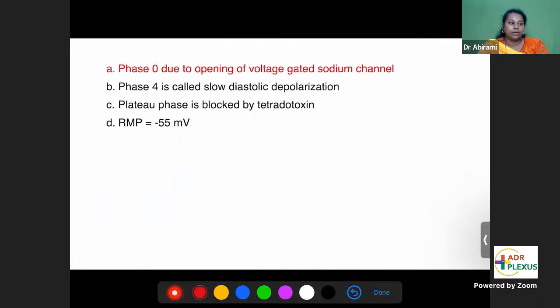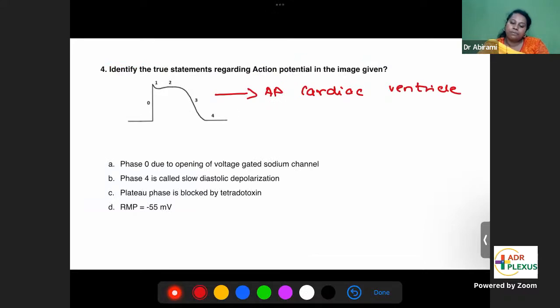Back to the question. Identify the true statement regarding the cardiac ventricle action potential. Phase 0, due to opening of voltage gated sodium channels. What is phase 0? Depolarization, that is because of sodium channels. Yes, this is true. Phase 4 is called slow diastolic depolarization. See, slow diastolic depolarization is seen in the SA node action potential, not in the cardiac ventricle. This is a cardiac ventricle action potential.